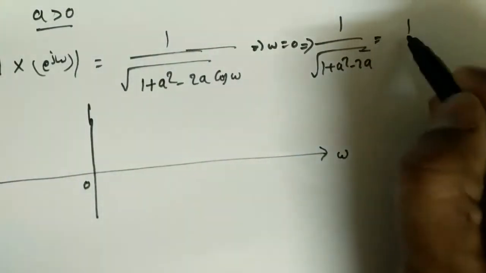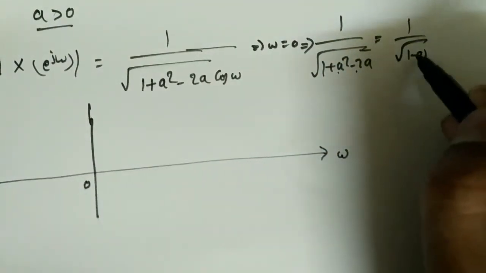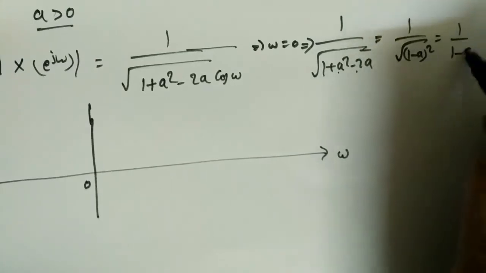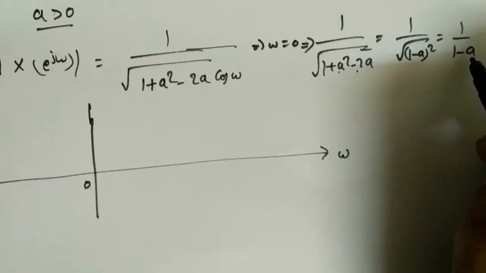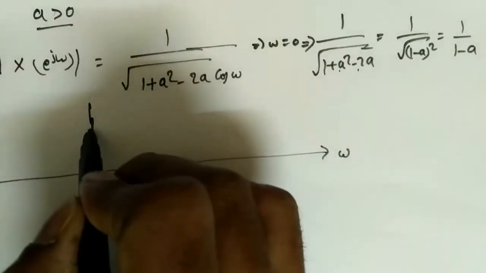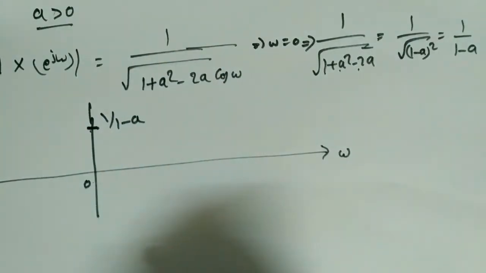So what is this value? A square plus b square minus 2ab. So square root of 1 minus a whole square, and this is 1 minus a, right? So when a is greater than 0, we'll get 1 minus a at 0. So here the value is 1 by 1 minus a, right?